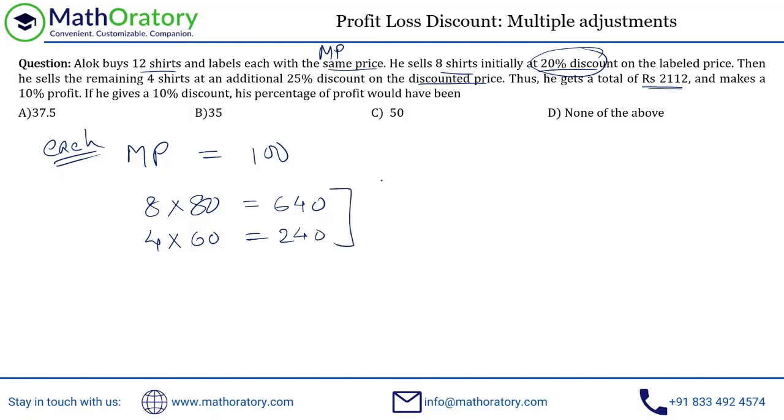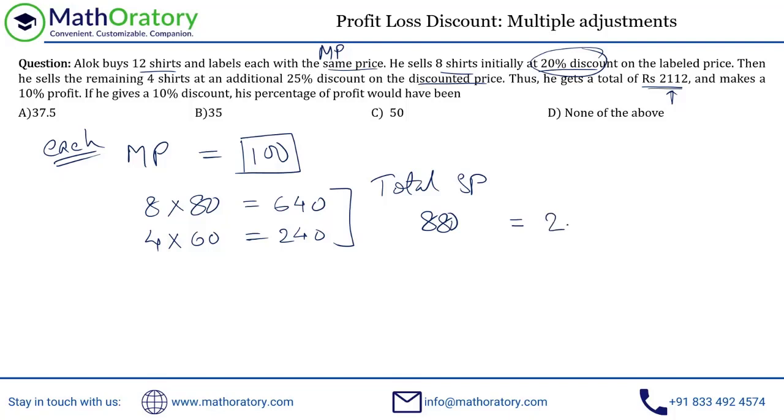So this gives him a total selling price of 880 according to our numbers, right? So this was our assumption that each MP is 100. But this value has been actually provided. He gets a total of rupees 2112. So this is the total SP that he actually accrued, right?